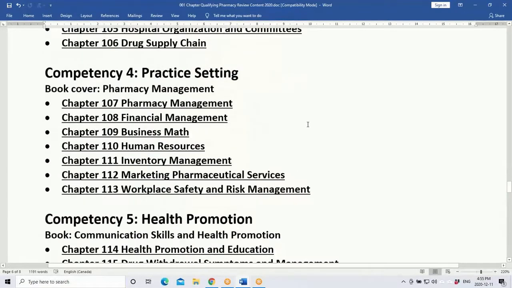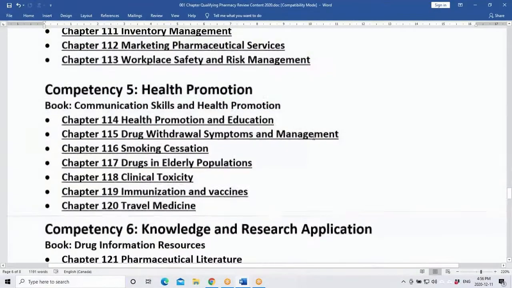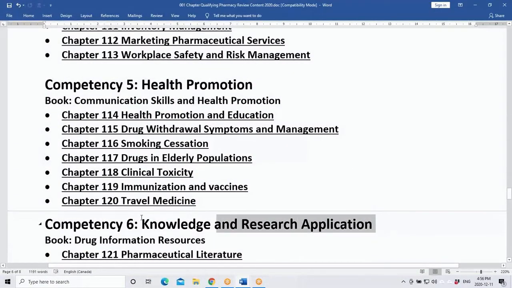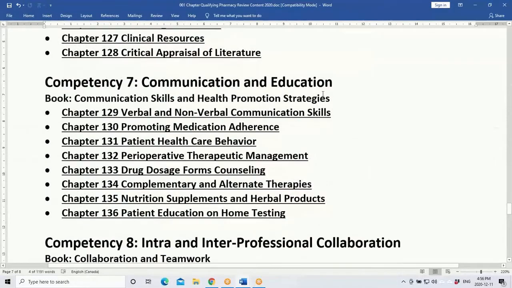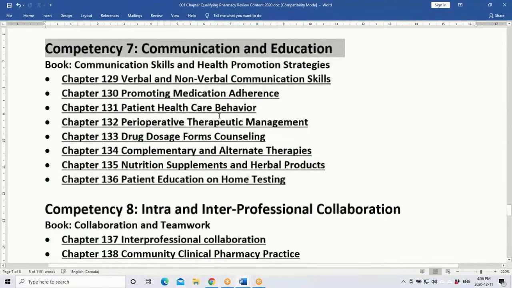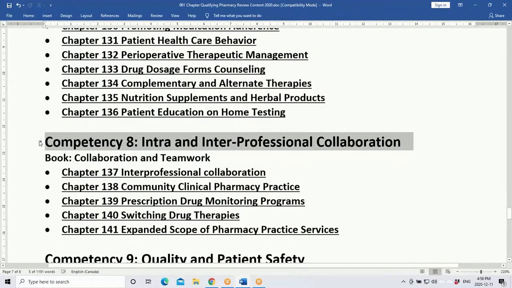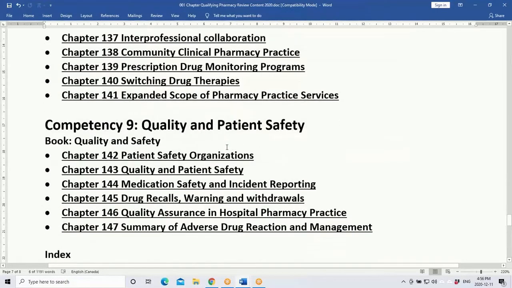And then comes the practice setting, which is the community pharmacy practice setting, which is pharmacy management, another competency that contains chapters 107 till 113. So like this, there are other competencies: health promotion, knowledge and research application, communication and education, intra and interprofessional collaboration, and then the final competency, competency 9, which is quality and patient safety.